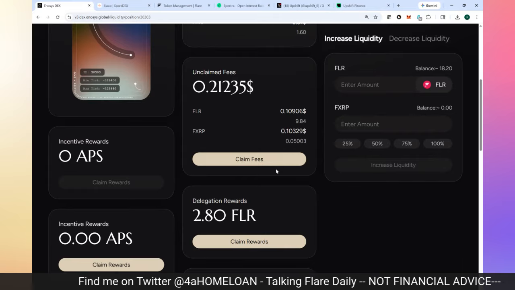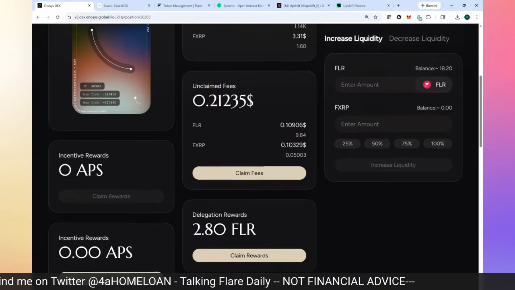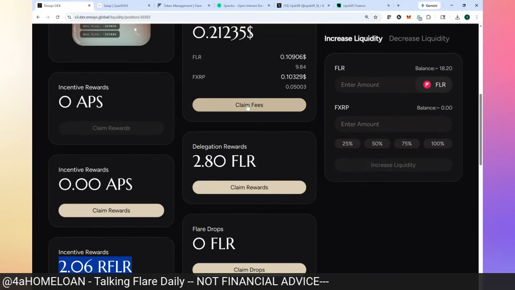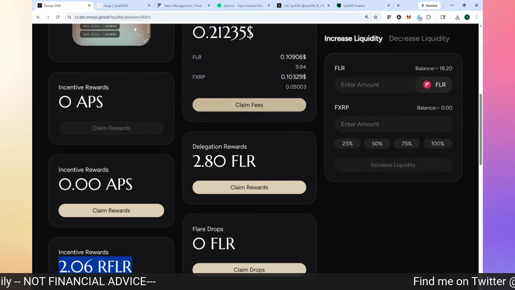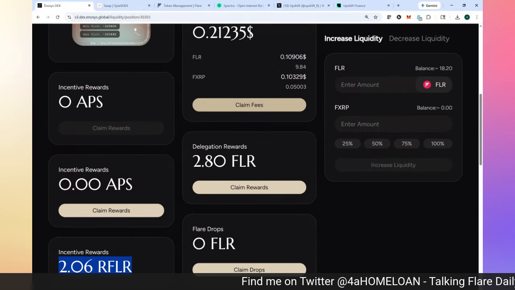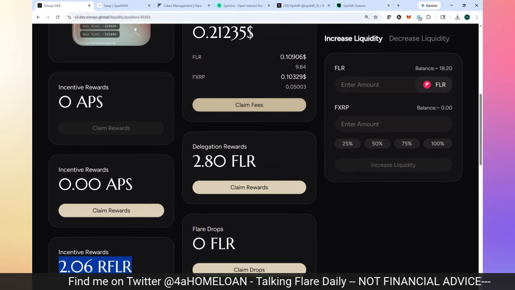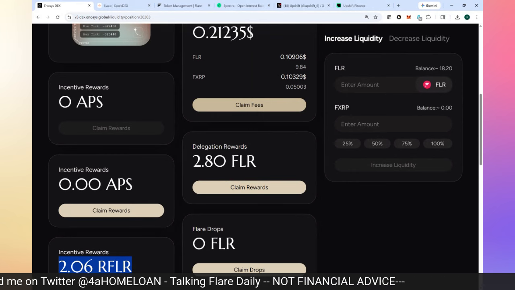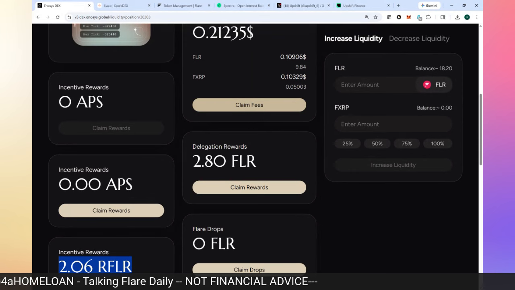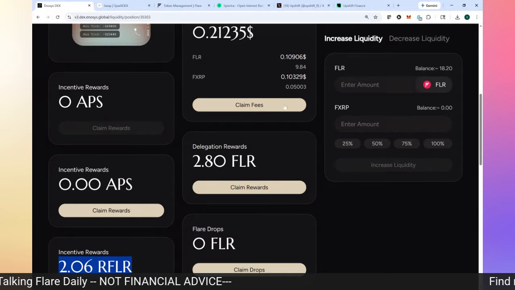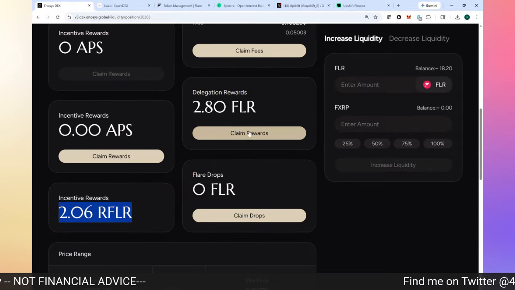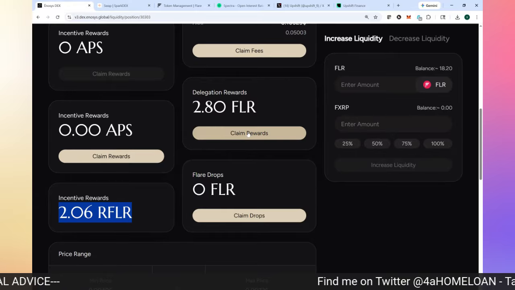I'm getting a warning in my Bifrost wallet because I keep canceling. All right, let's claim fees. Here we go. I'm going to claim my FLR and my FXRP. What I do with my FXRP is I will probably compound that in some version or fashion. Let me go ahead and get my delegation rewards, which are 2.8 FLR.